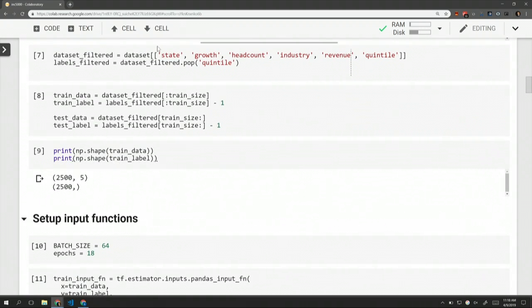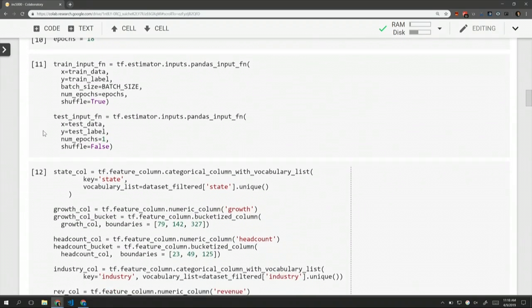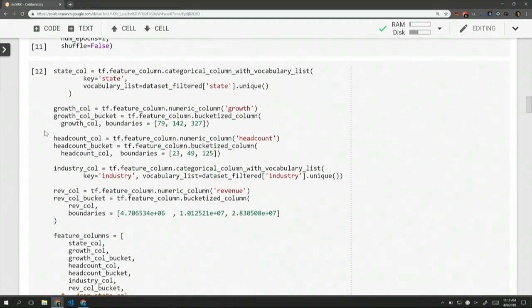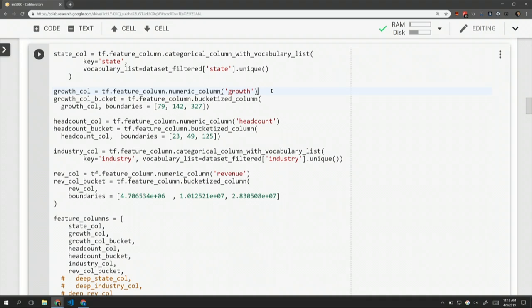Then we'll grab the columns we want, split them down, and then I've got my training input functions, et cetera. And then what I've done here is use TensorFlow's feature columns, which is a way to do some feature engineering. I find that having the right tool for the right task is really important. In BigQuery, making an extra column for quintiles and doing a little bit of date manipulation was really easy, so I did it there because it came to mind. But then as I went through the process in pandas, I made discoveries about what I needed to do, and I could just do them right then.